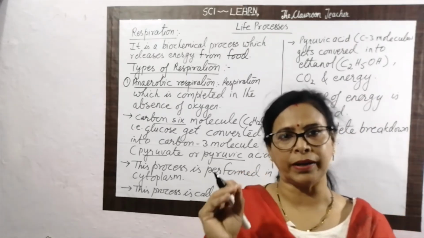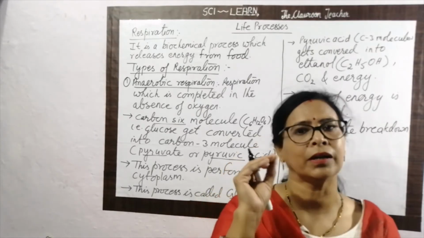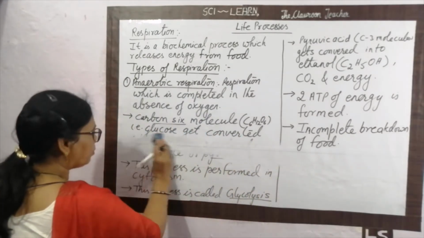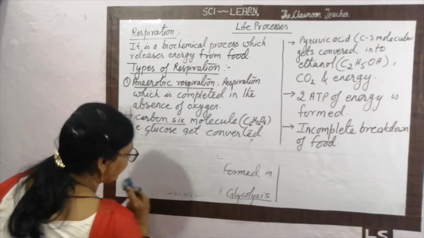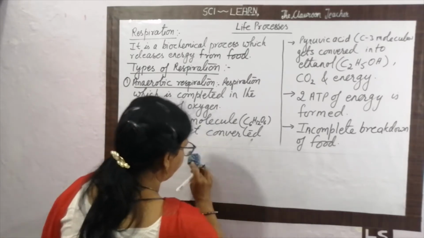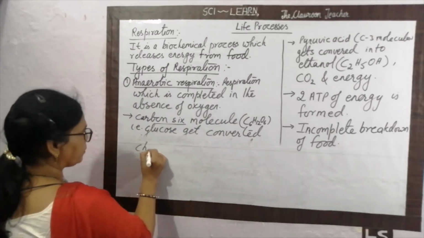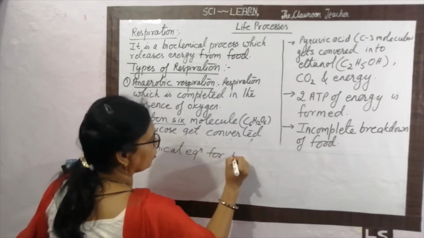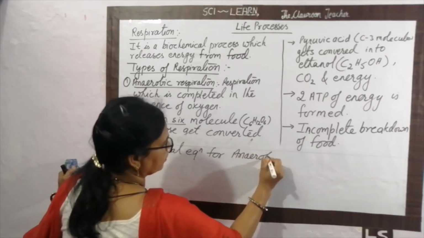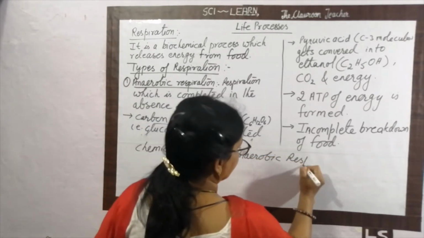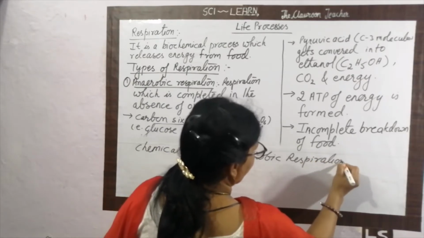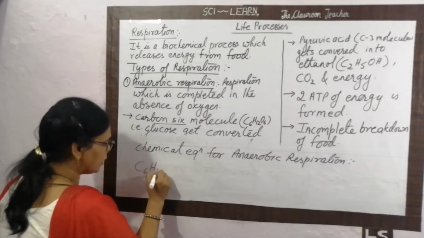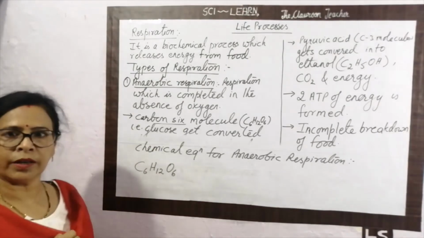But how do we explain this reaction with the help of a chemical equation? Because it is a chemical process only. So simply, we are able to explain the process with the help of the chemical equation. Okay, the chemical equation for anaerobic respiration. Now, what is the substance we get here? We get here C6H12O6.